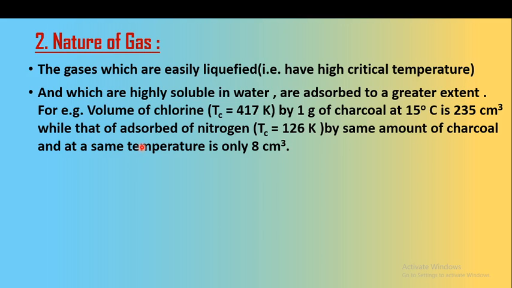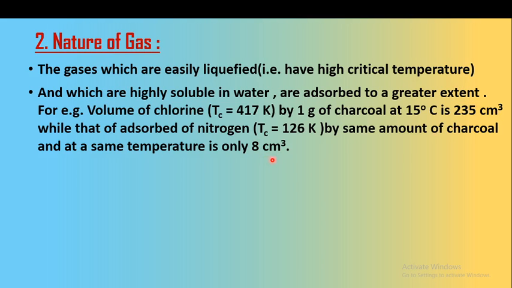Now consider nitrogen, which has a very low critical temperature of 126 Kelvin. With the same 1 gram of charcoal at the same 15 degrees Celsius, the adsorbed gas is only 8 cubic centimeters.